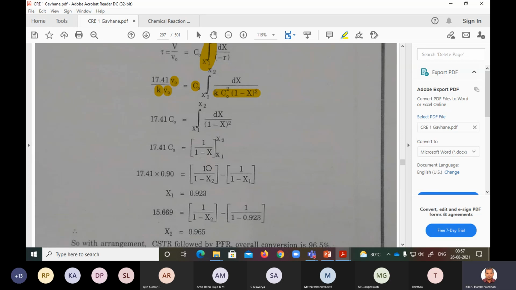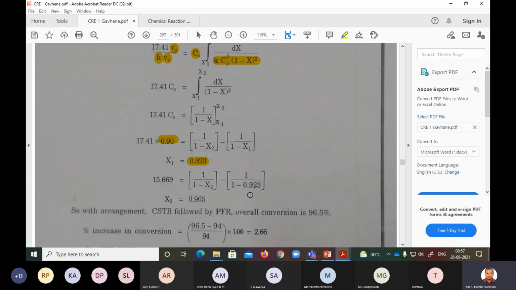So if I substitute the limits, 1 minus x2 minus 1 minus x1. x1 we already know is 0.923, and C naught is already known. If you substitute, x2 is 0.965. That means 96.5% conversion.